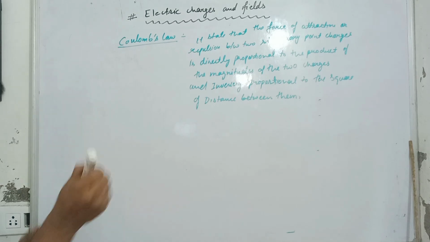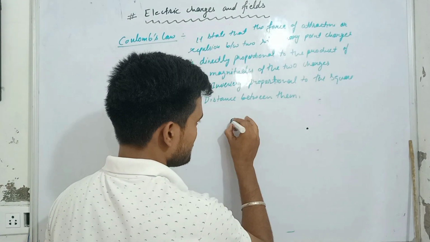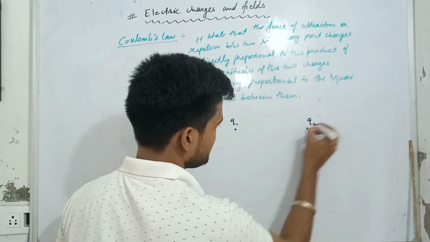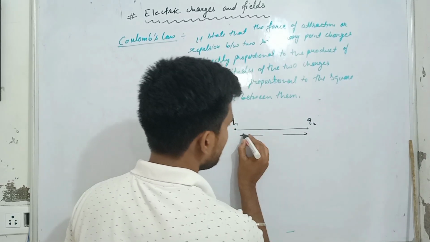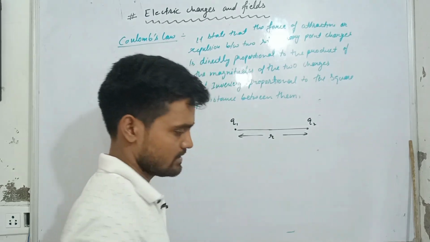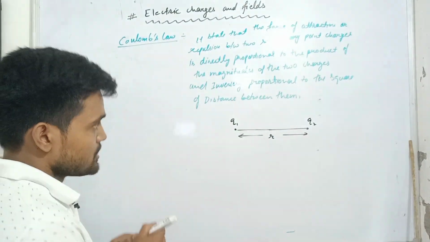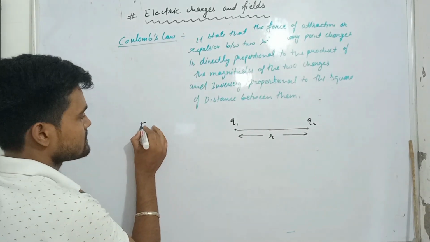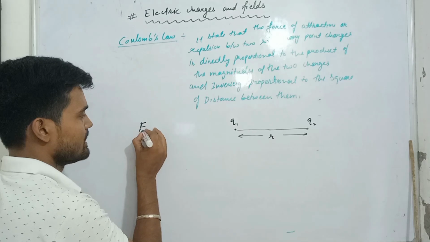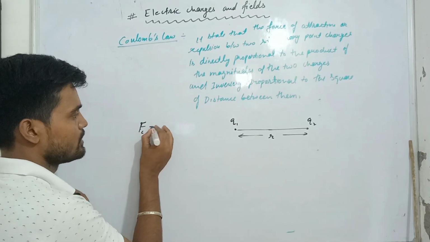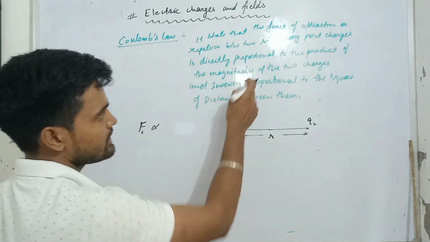So what does it mean? Whenever two point charges are placed, let's take Q1 and Q2 as the two charges, and they are separated by a distance r. This force, let's call it F_C, where F stands for force and C stands for Coulomb. Now it states two different conditions.